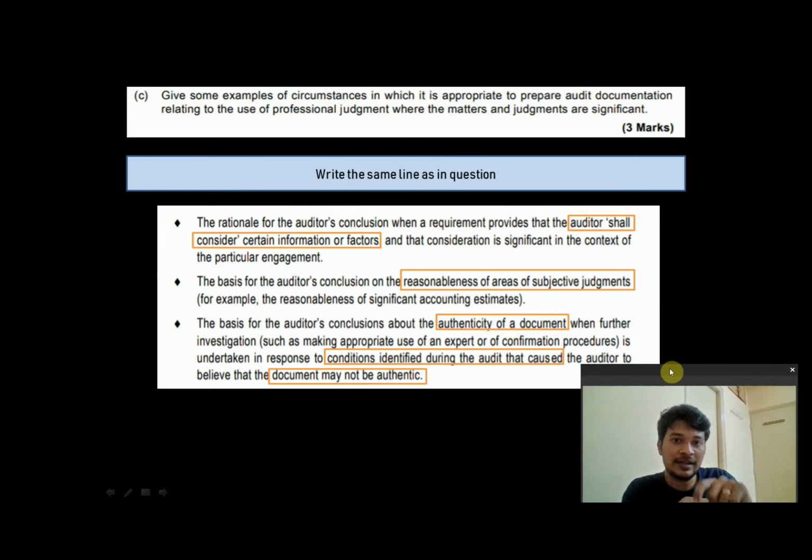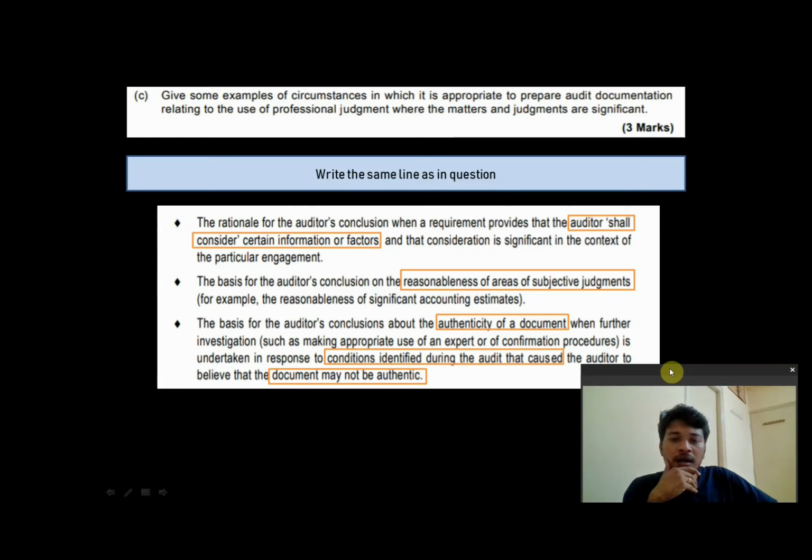And in this particular engagement that you're working in, these certain information and factors are very significant. In those cases, you'll definitely make it a point that you clearly prepare your documentation, because for whatever professional judgment that you're exercising there, it is very important that you have substantial documentation on the other end to prove that point. So first one is where it says the auditor shall consider certain information or factors.